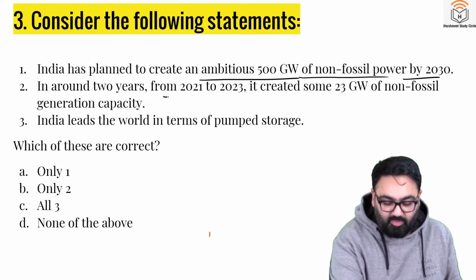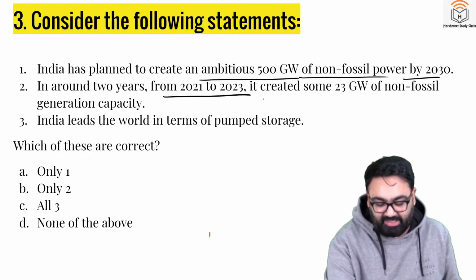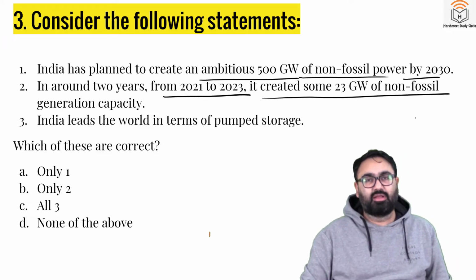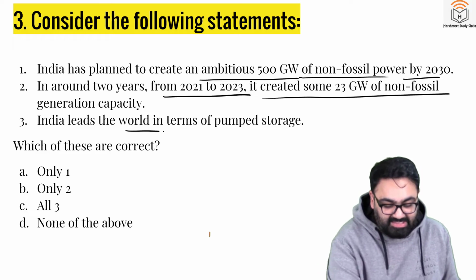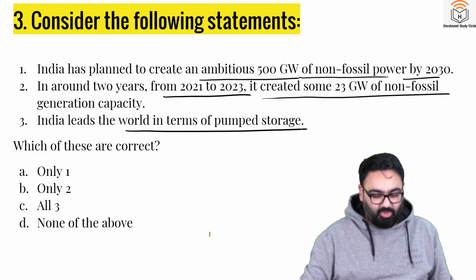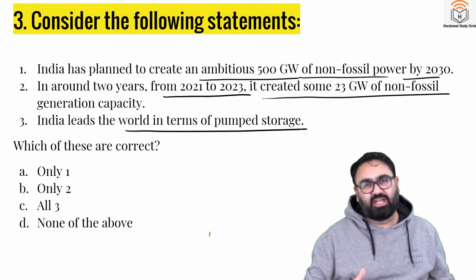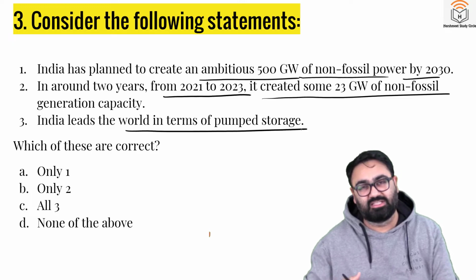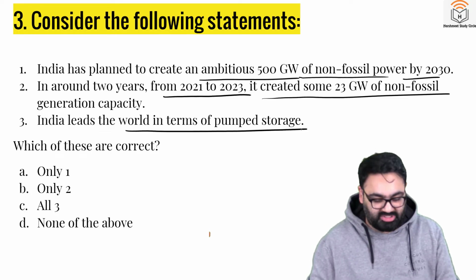In around 2 years from 2021 to 2023, India created 23 gigawatts of non-fossil fuel generation. And third, India leads the world in terms of pumped storage. Pumped storage is an important concept which is related to how much energy can be stored when it is being pumped or when it is being made through renewable sources.